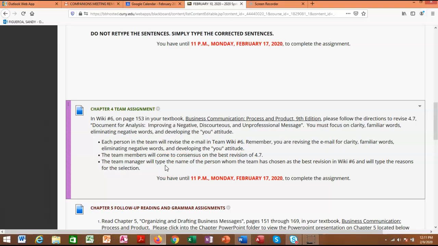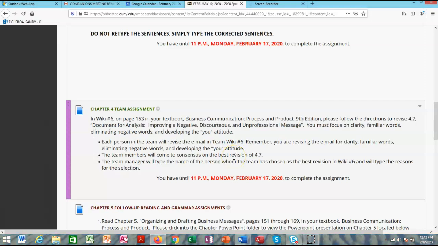All right? And there's no "it sounds good, I like it," none of that nonsense. The reason that you found this to be the best is because it was courteous, positive, professional, clear, with familiar words, no puffed up words, eliminated negative words, and developed the you attitude. That is the criteria. That is the criteria for every piece of correspondence that you are going to do. So I don't want to hear it sounds good or it looks good or I like the person and all of this nonsense. There is criteria.